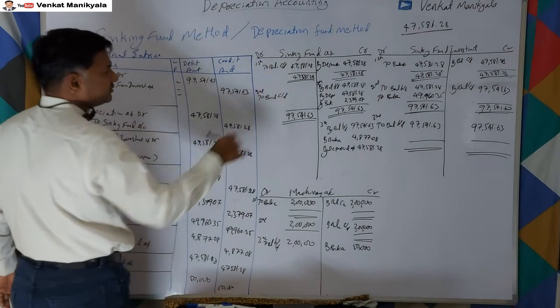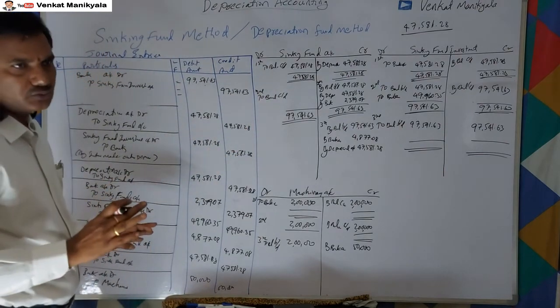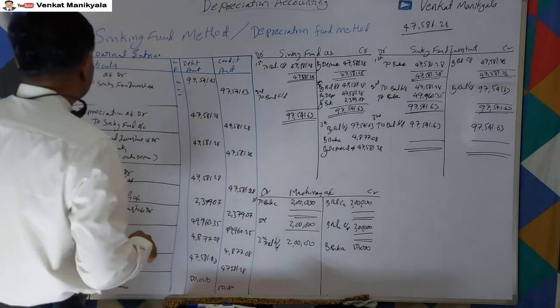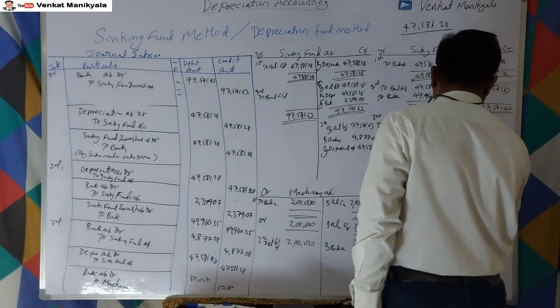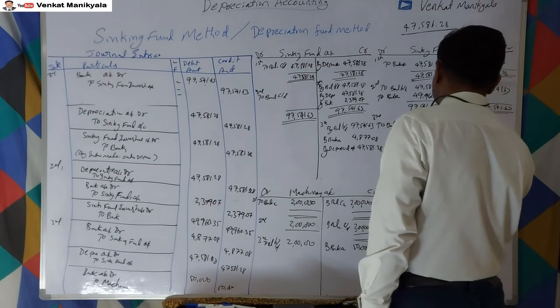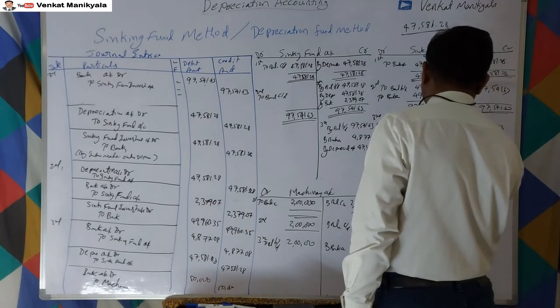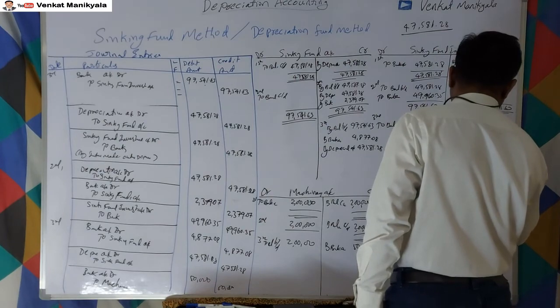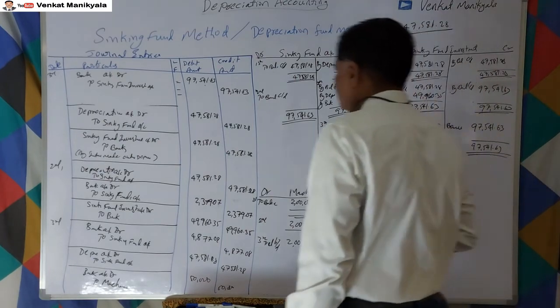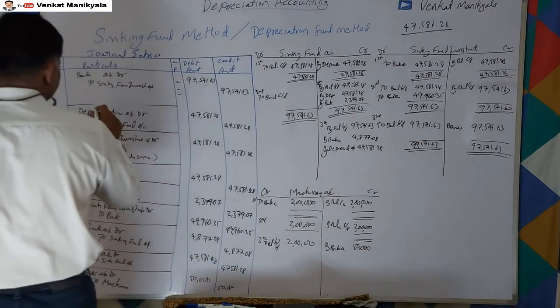Interest we have already received and accounted for. So in the sinking fund account, by bank account, 97,541.63. In this case there is no problem because the same amount we have received.